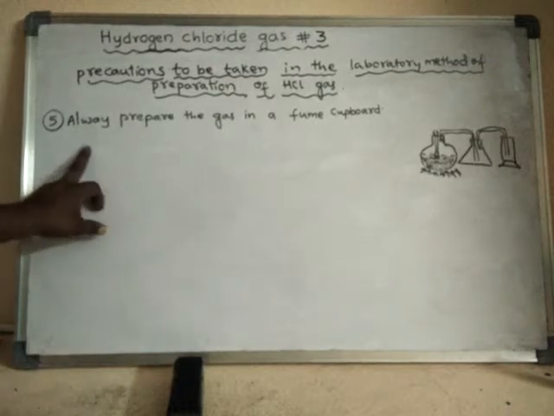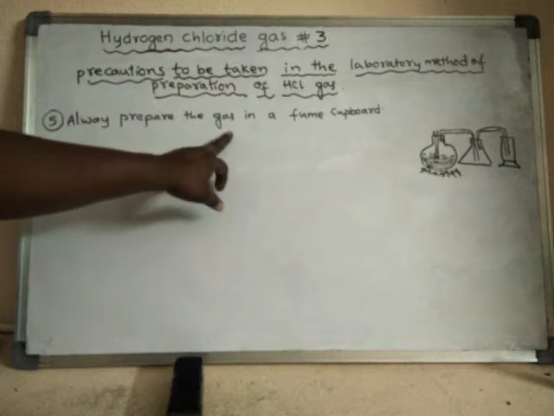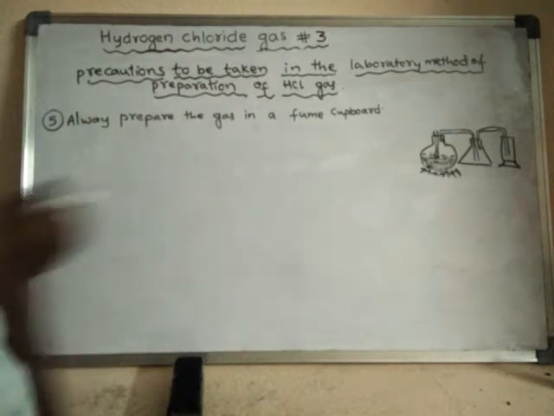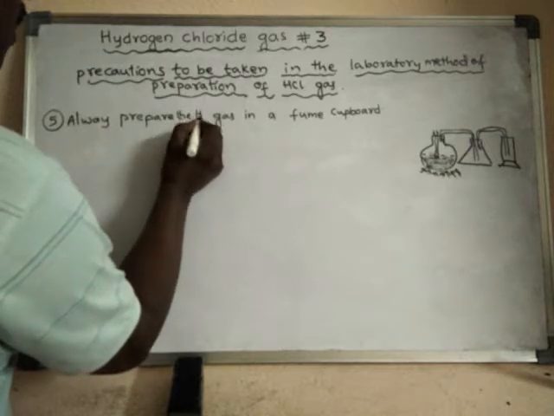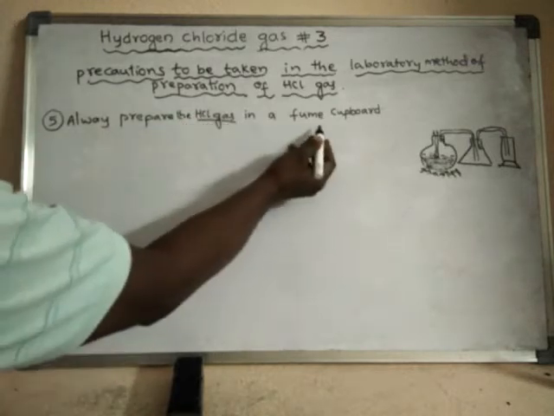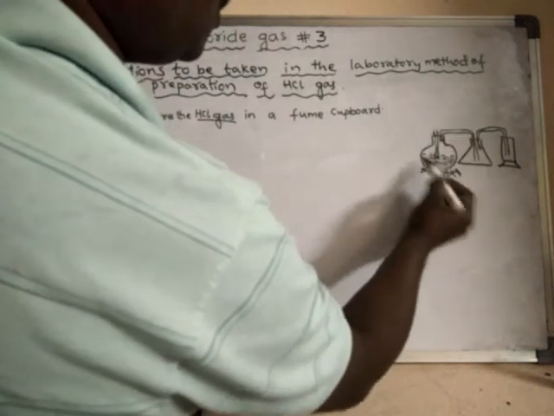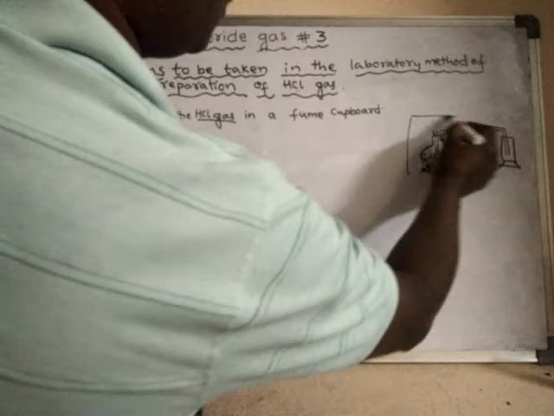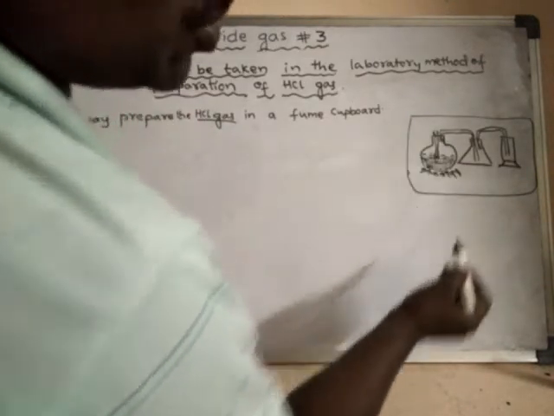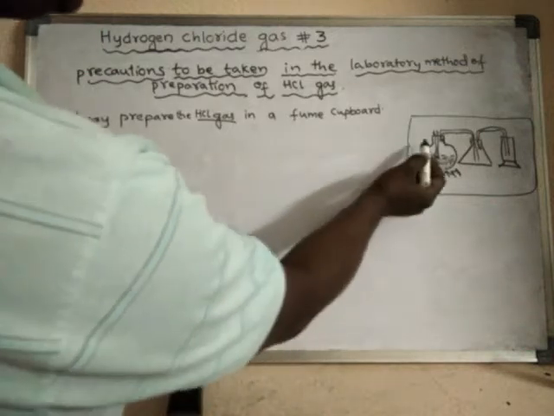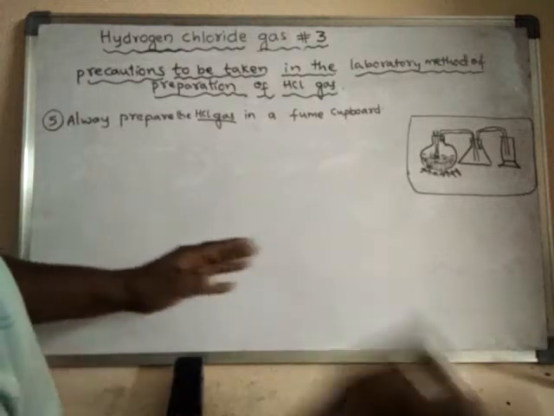The next precaution is, always prepare the HCl gas in a fume cupboard. We have to do this experiment in a cupboard so that the fumes formed cannot escape into the open air.